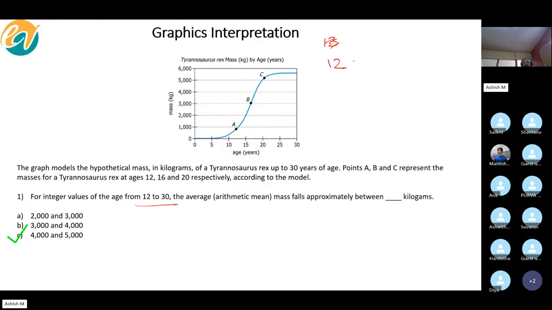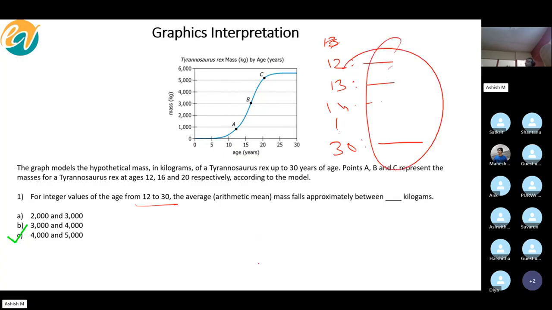The standard formula is that you find the weight at 12 years of age, weight at 13, weight at 14, and so on till weight at 30 years of age. And then how do you find the average weight? The average weight would be the sum of all these weights divided by 19. But obviously you cannot apply that here. So you need to look at the nature of the curve plus the given options.